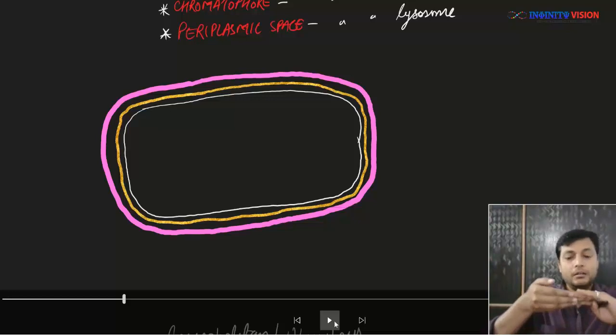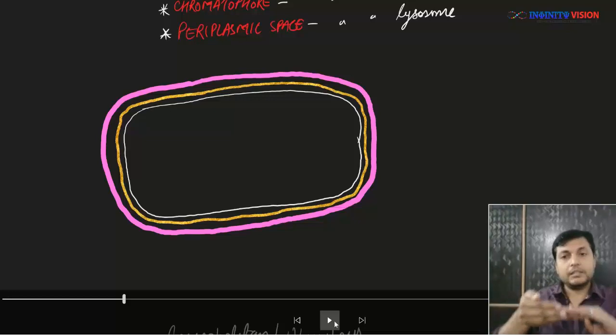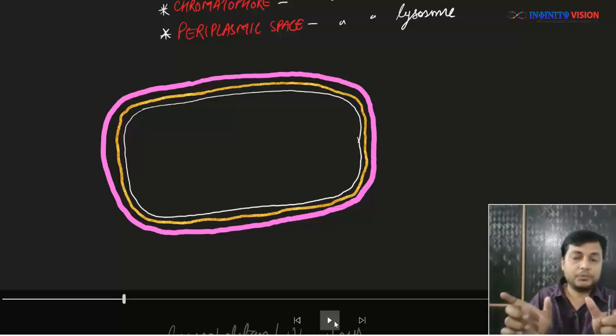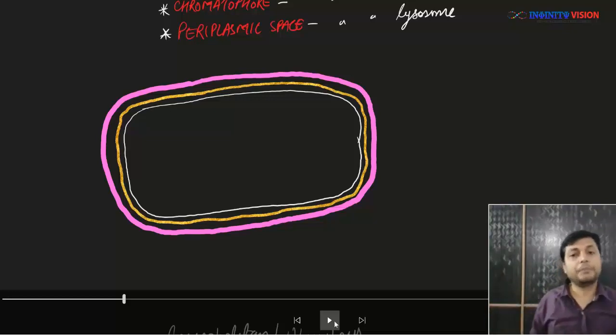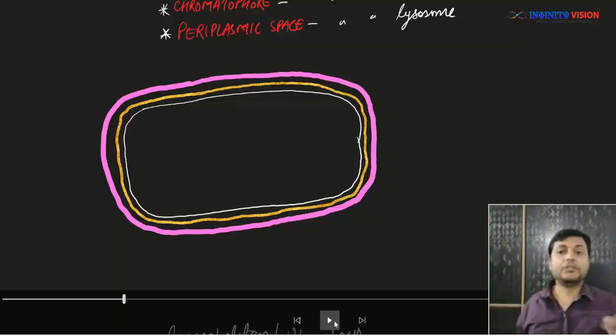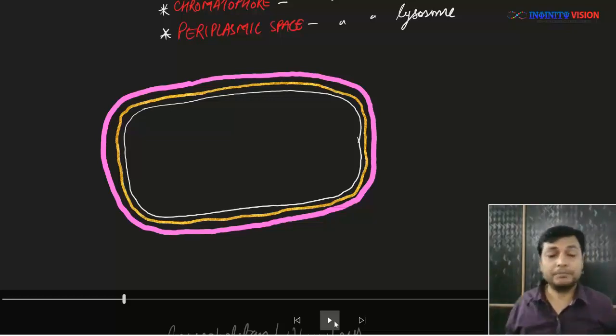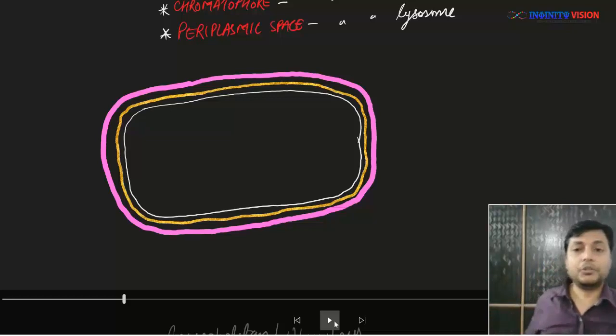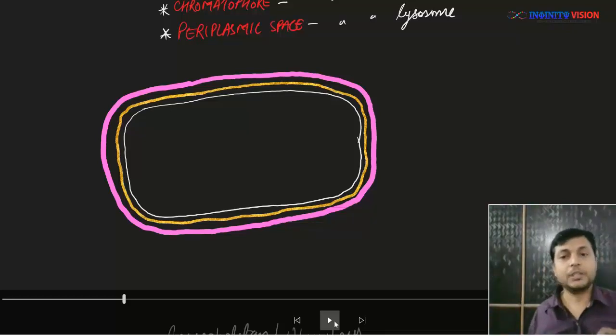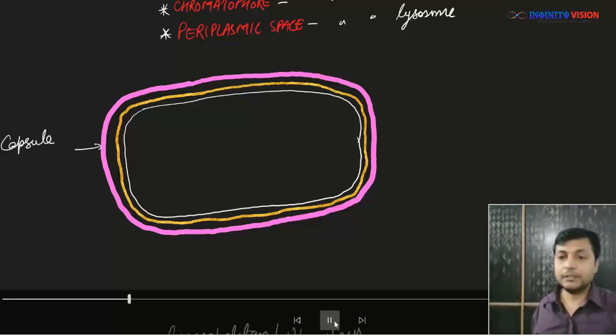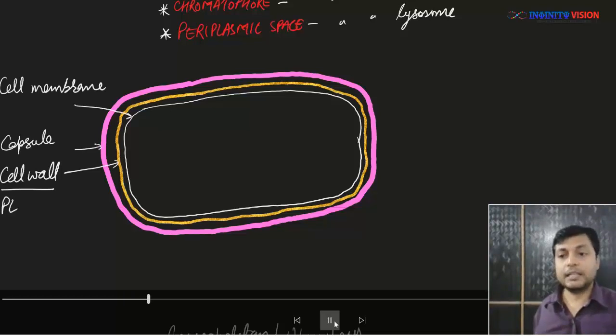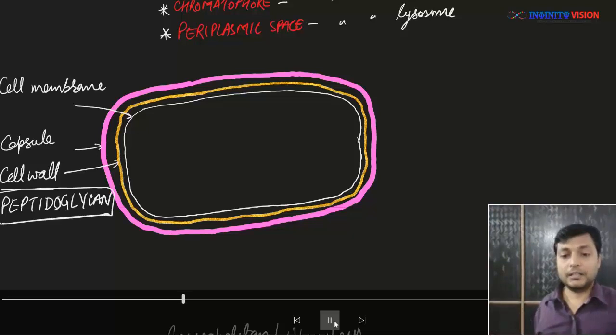When a carbohydrate and a protein are covalently linked to form a single molecule, such a molecule is called peptidoglycan. In bacteria, the cell wall is primarily made up of peptidoglycans. Outside the peptidoglycan, I have drawn this pink layer. This represents the capsule. So capsule, cell wall, and cell membrane.